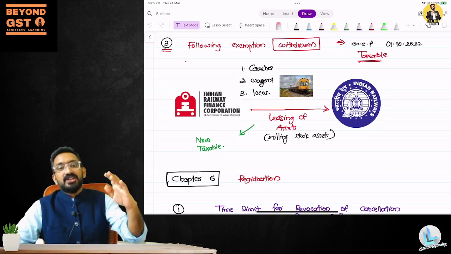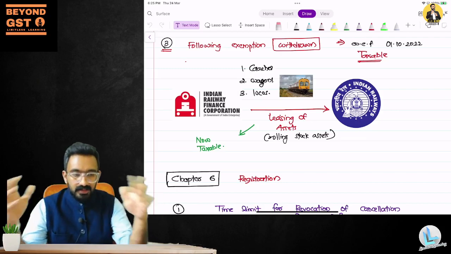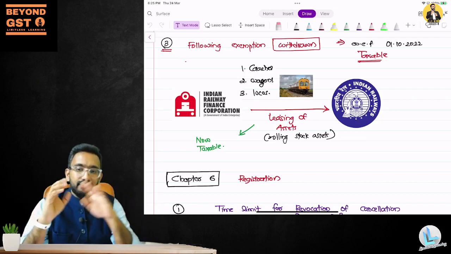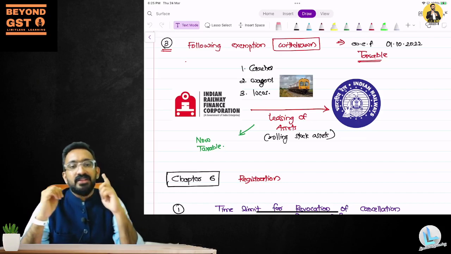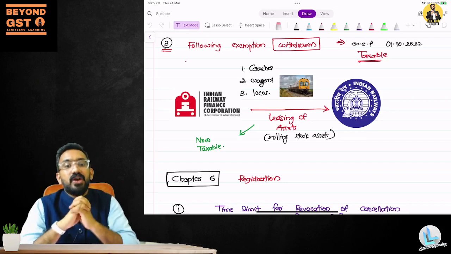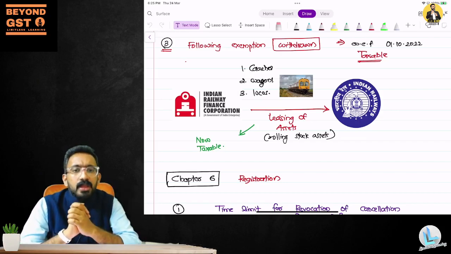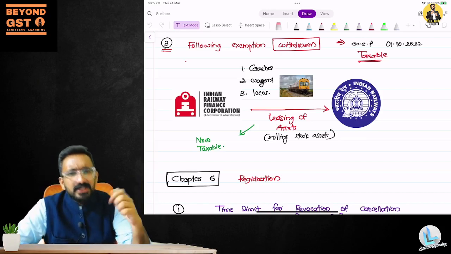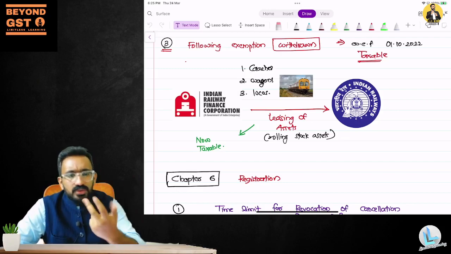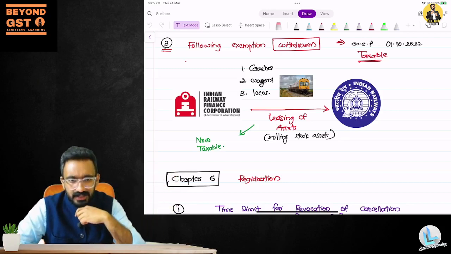This is with regards to leasing of asset. So we had, in the segment of exemption, multiple leasing which is being exempted. And one of the leasing activities that was exempted is leasing of rolling stock assets to Indian Railway. But who is giving this particular rolling stock asset? What do you mean by rolling stock asset? It can be coaches, wagons, locos, all of these railway coaches, wagons, etc.